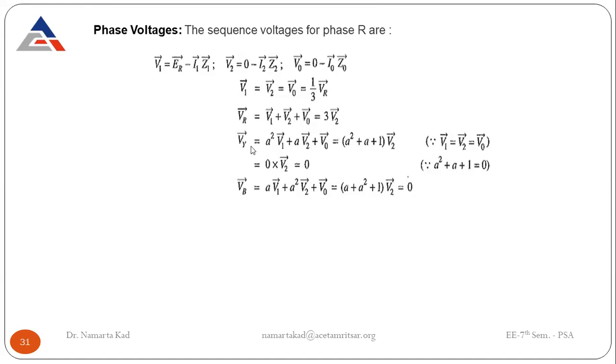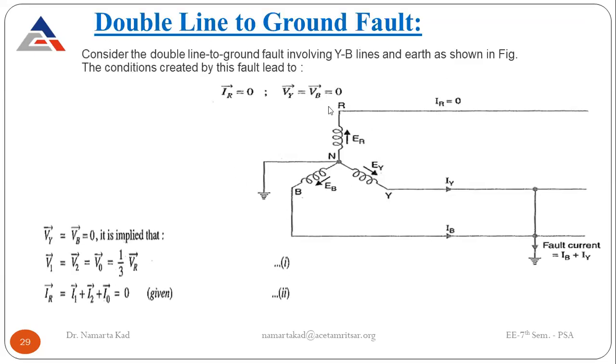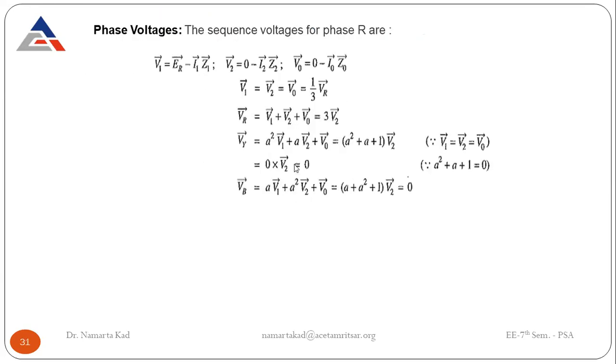Okay, and similarly Vy is equal to a square V1 plus a V2 plus V0. So all these three are equal, just take them common: V2 times a square plus a plus 1. So this is 0, we know that this relation is 0, so Vy comes out to be 0. And similarly Vb again comes out to be 0. So our assumed starting conditions, that Vy is equal to Vb is equal to 0, are derived also from here.